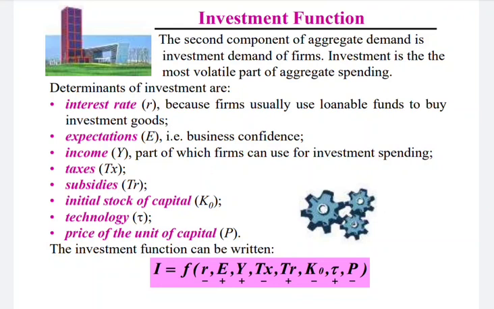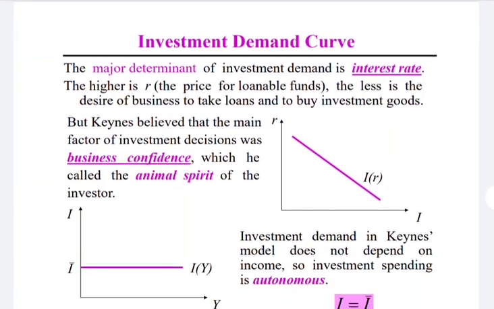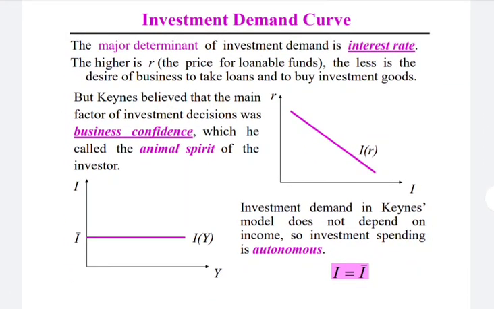In the next slide, we will see how investment is related to the interest rate, and here we study that investment is inversely related to the level of interest rate. Higher the interest rate means lower the investment, and lower the interest rate means higher the investment. Look here, we study from the slide the investment demand curve. The major determinant of investment demand is the interest rate. The higher the price of loanable funds that is required for the investment, the less is the desire of business to take loans to buy investment goods.